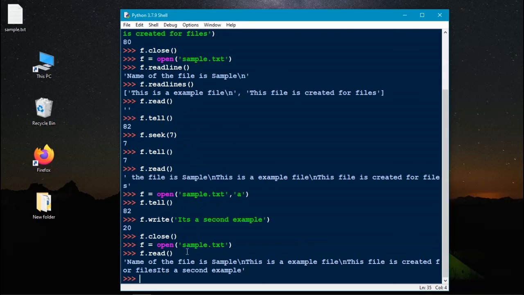We covered open, close, readline, readlines, read, tell, seek. There are lots of methods in file handling. Try it on your own and learn how they are executed.